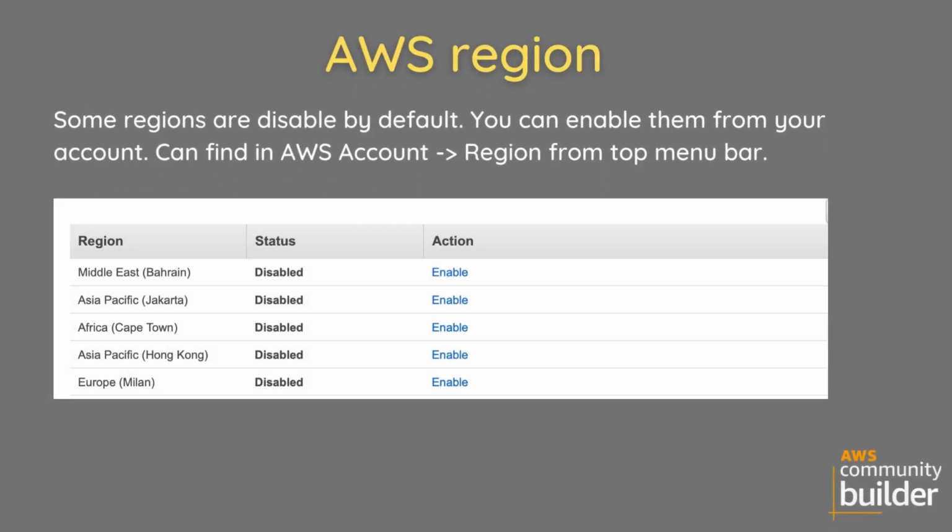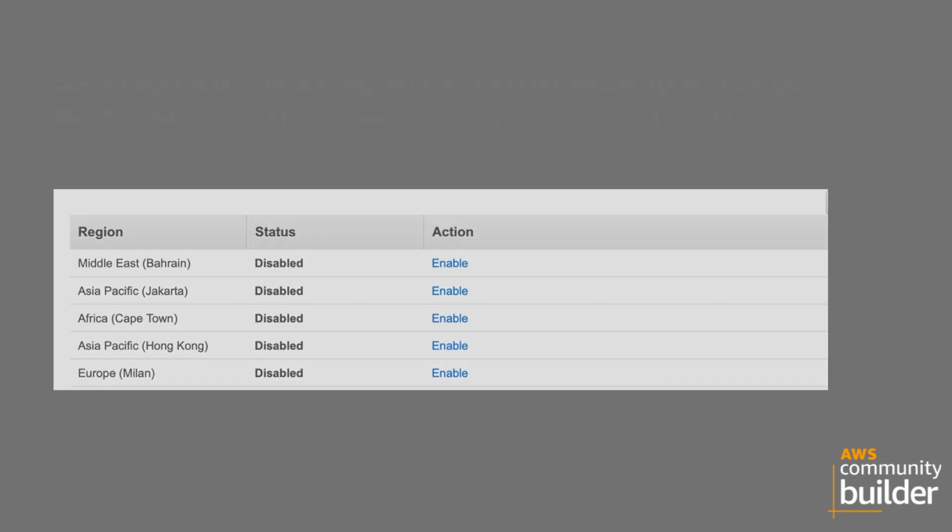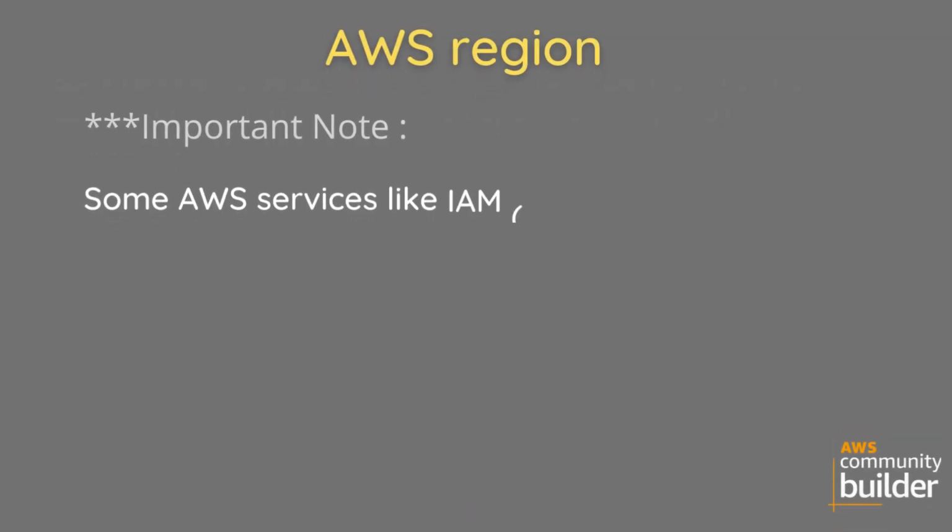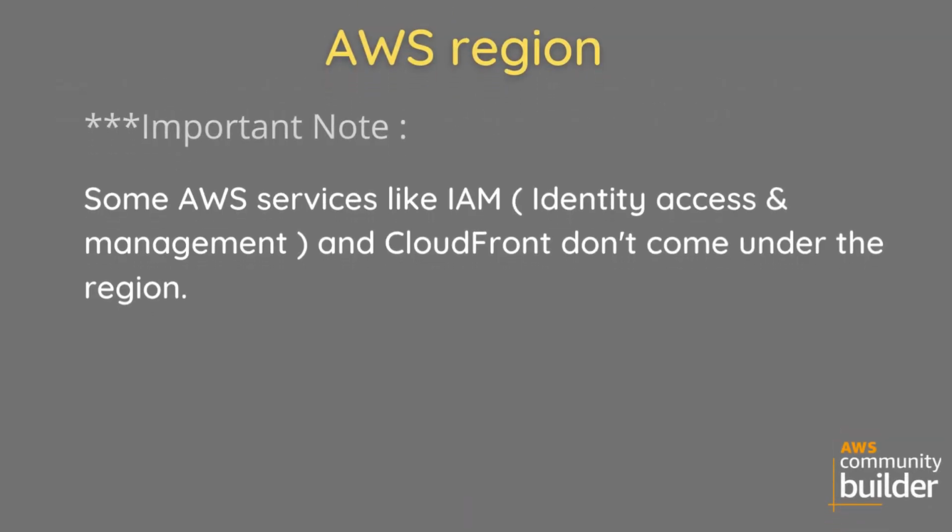Some regions are disabled by default. You can enable them from your account, by going into your AWS account and choosing the region from the top menu bar. The following regions are disabled by default: Africa, Cape Town; Asia Pacific, Hong Kong; Asia Pacific, Jakarta; Europe, Milan; Middle East, Bahrain. An important note about AWS regions is that some AWS services, like IAM (Identity and Access Management) and CloudFront, don't come under a region.